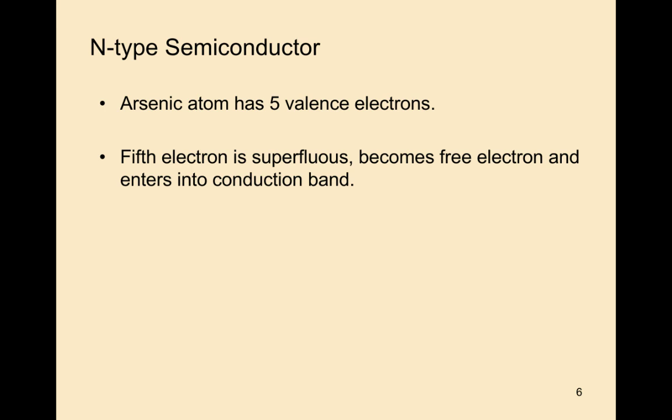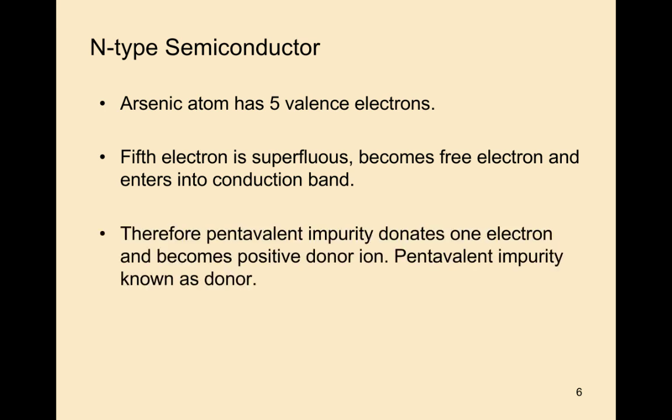The 4 valence electrons of silicon form covalent bonds with 4 valence electrons of the arsenic atom. The fifth one is the free, leftover electron. This electron moves from the valence band to the conduction band and becomes free.